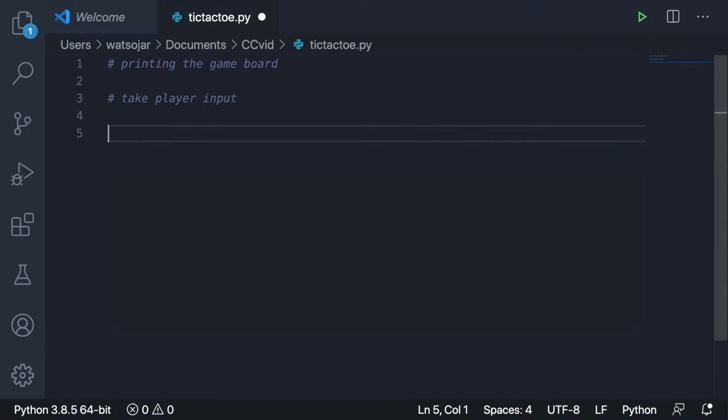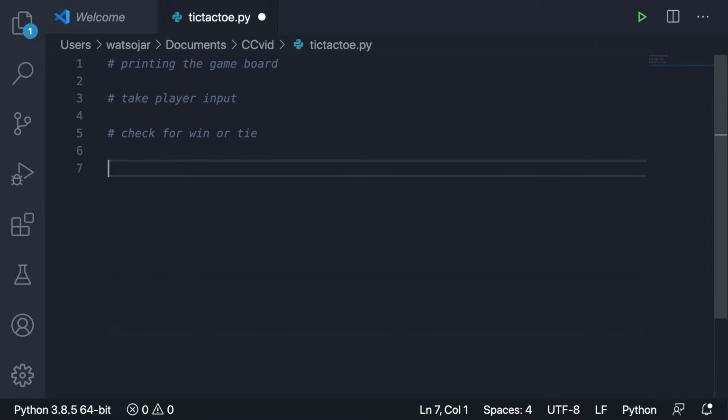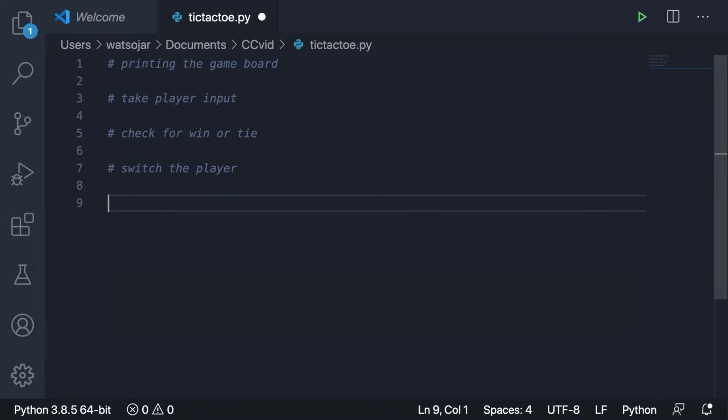Then after that, we want to take some sort of player input and then actually put that onto the board. Then after that, we want to check to see if that player input resulted in a win or a tie. Then we're going to want to switch the player.